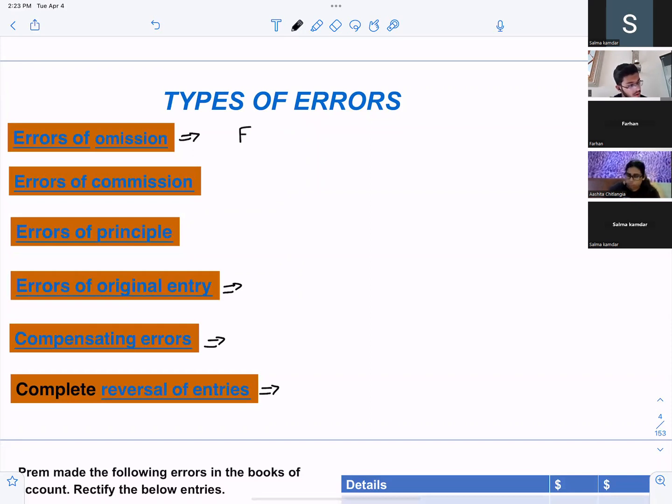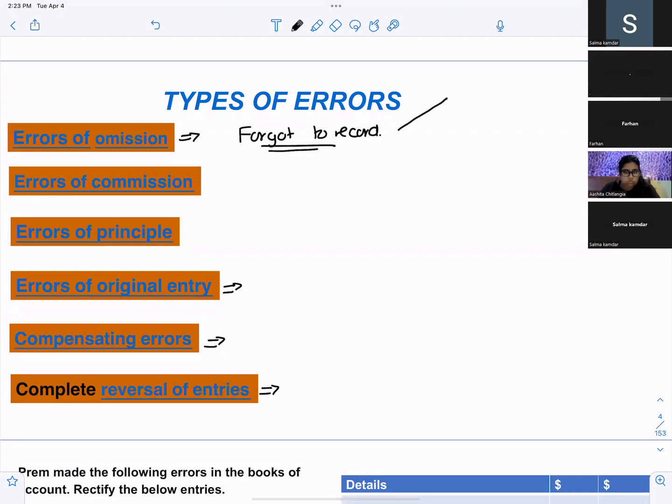Forgotten. You have forgotten to record an entry. You all can switch off your videos if you want. When you forget to record, there can be two types. What are the two types? Partial omission and full omission. One is where you forget to record part of it, called partial omission, and one where you completely forget to record, called complete omission.